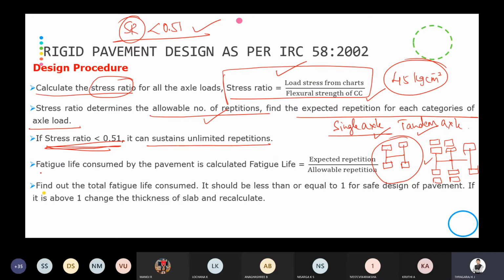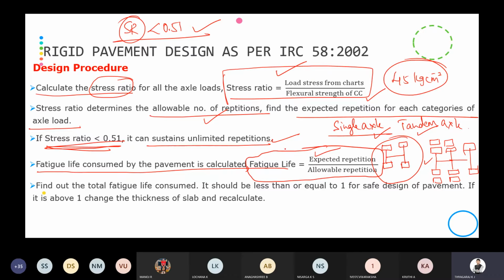Then the fatigue life consumed by the pavement is calculated. Fatigue life is equal to expected repetition divided by allowable repetition. This is the formula you are going to remember.